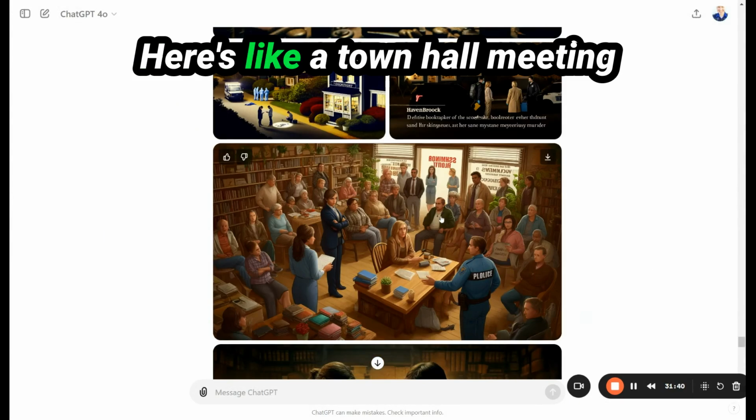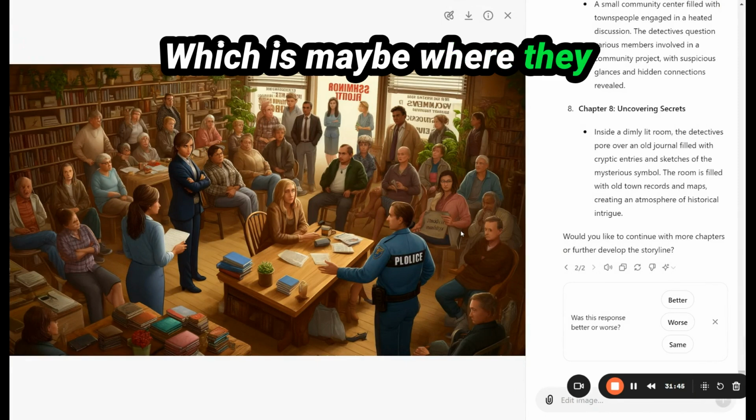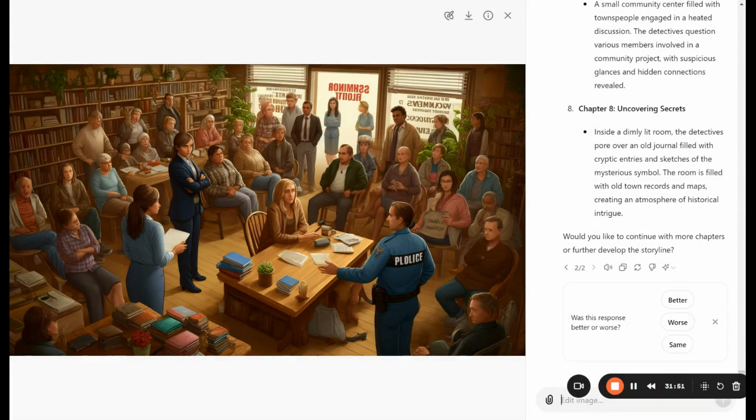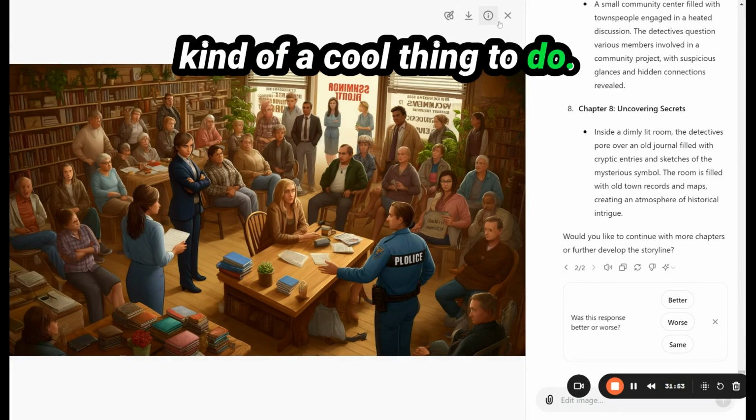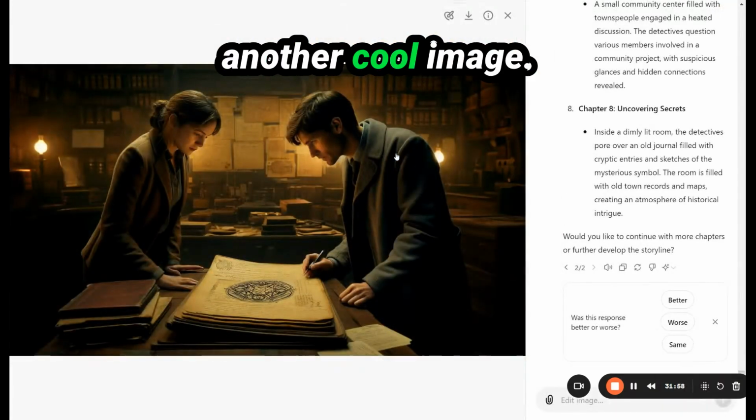Here's like a town hall meeting, maybe in the bookstore, which is maybe where they start setting up this whole investigation, the central hub of the investigation. I think that'd be kind of a cool thing to do. Again, it can give you information, give you ideas. And here's another cool image, I think.